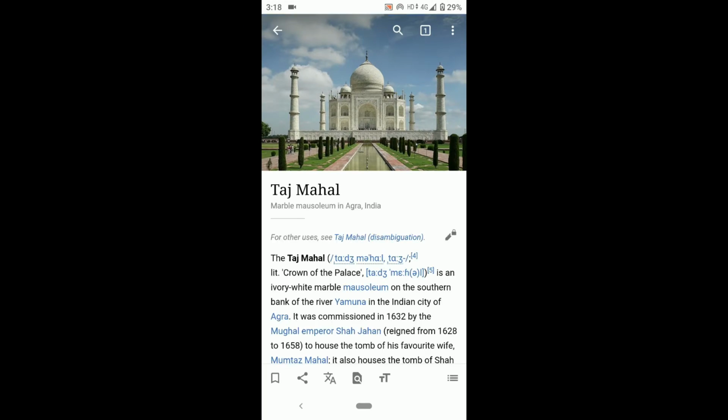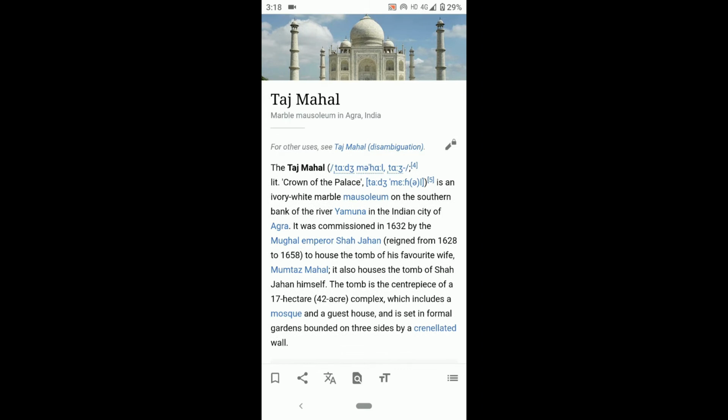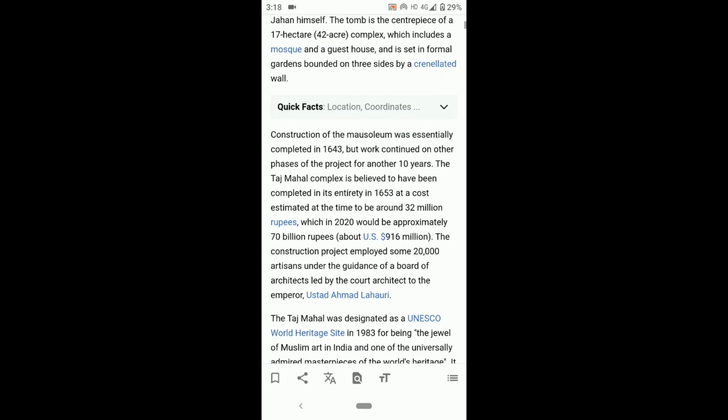After you click, you can see many details are available on Wikipedia. I will read out something about the Taj Mahal. The Taj Mahal, crown of the palace, is an ivory white marble mausoleum on the southern bank of the river Yamuna in the Indian city of Agra. You can see there are many features available.